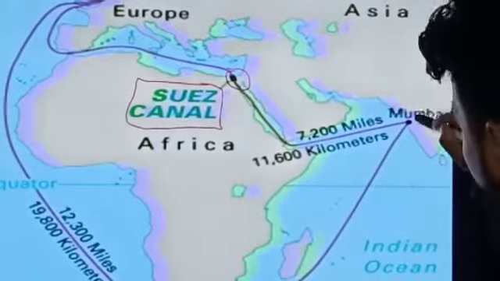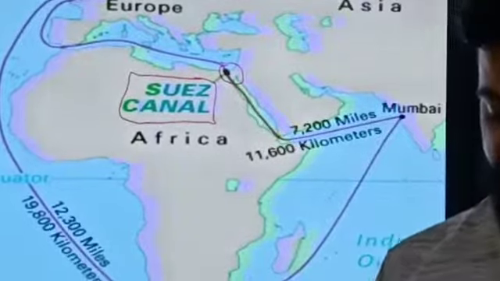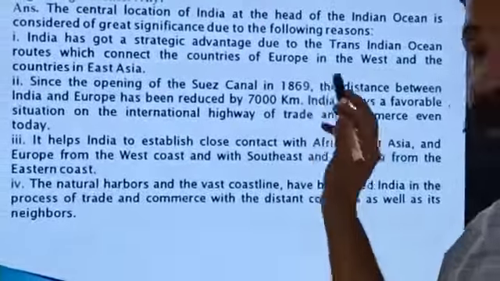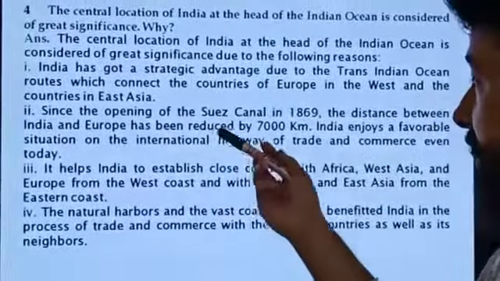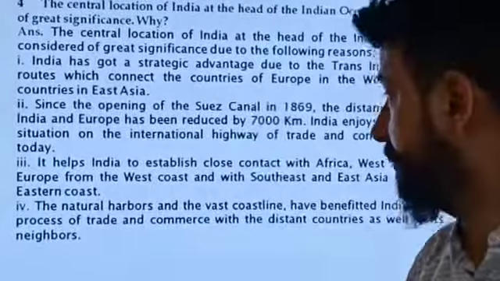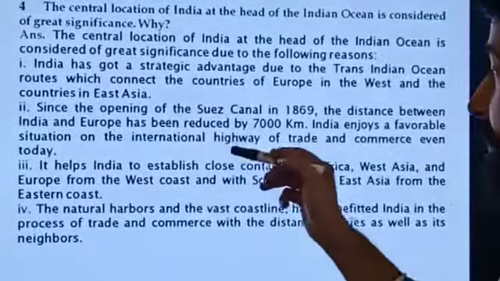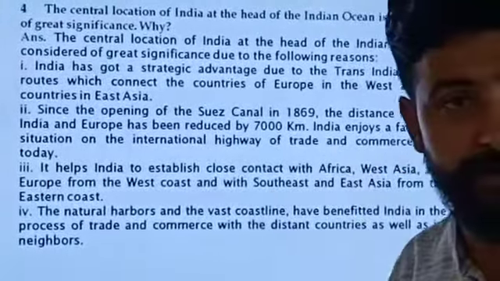If I want to go to Europe from this side, it's the longest way. So with the opening of the Suez Canal in 1869, the distance between India and Europe has been reduced by 7,000 kilometers. India enjoys a favorable situation on the international highway of trade and commerce even today.